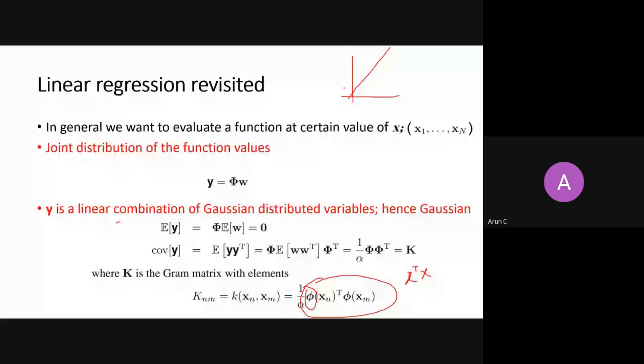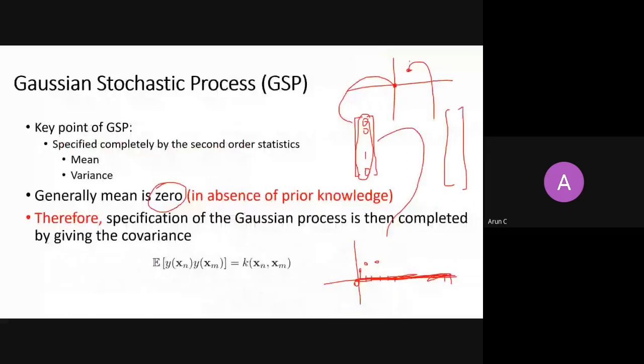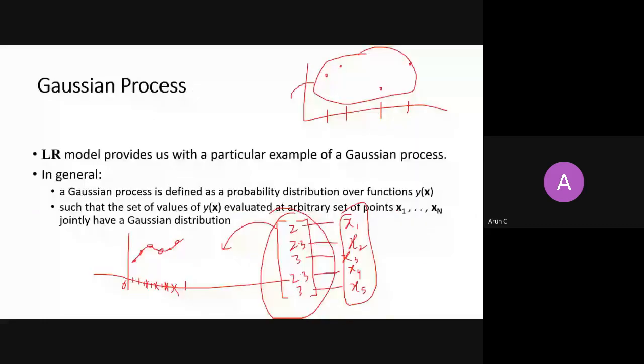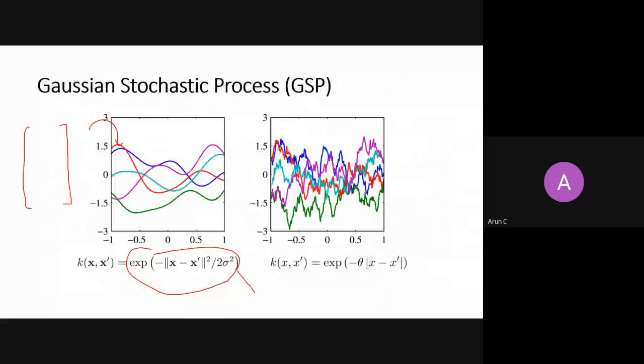But in short, remember why we came up with a kernel function: because it needs computation. So in short, I use the kernel trick and define my kernels in terms of the inner product, which can be defined in terms of a kernel function, right? This is how I'm defining it in some infinite dimension, and this is the other way I'm defining the kernel function. It is nothing but an inner product in some higher dimension. And if you draw some samples, you will see this kind of function, right?